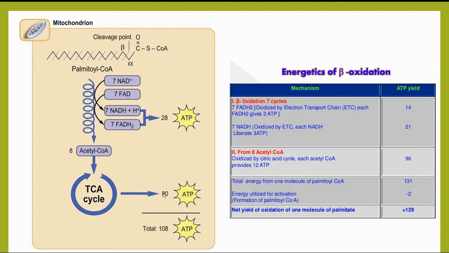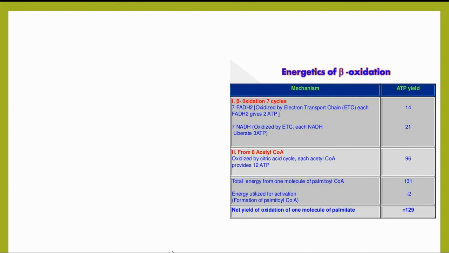Therefore, 28 plus 80 is equal to 108 ATPs generated by the beta oxidation. Out of 108, 2 molecules are utilized for the activation. Therefore, finally, about 106 ATPs are generated as per the new calculation. This is regarding the beta oxidation.